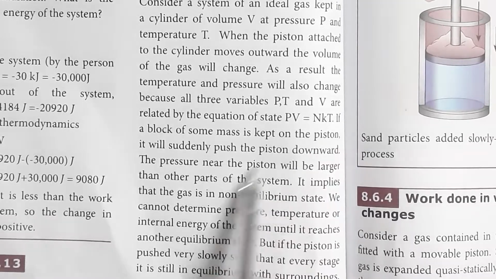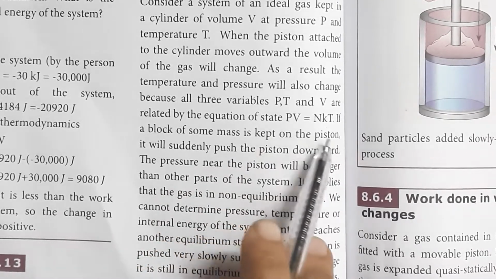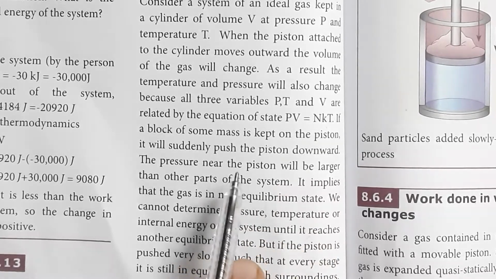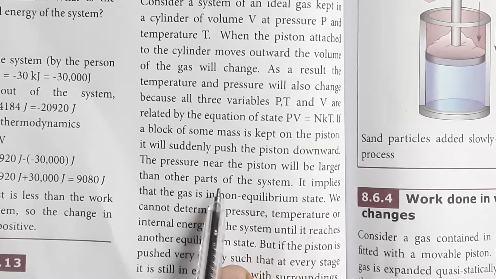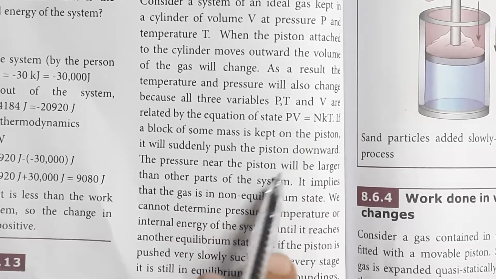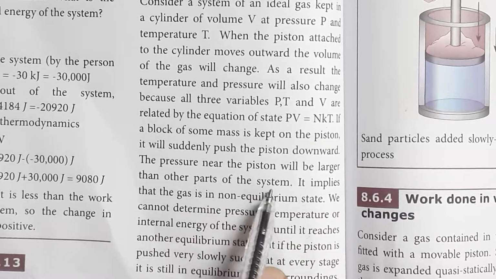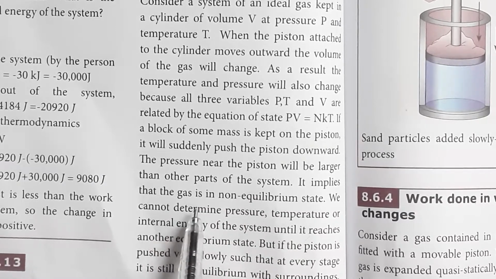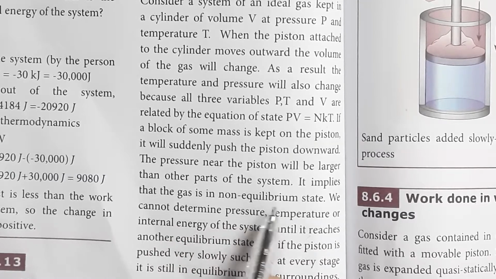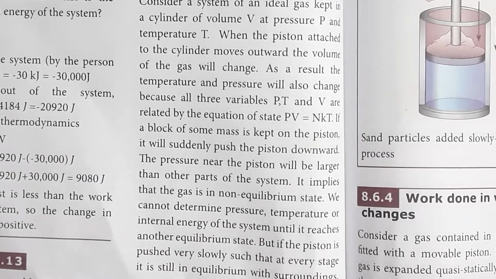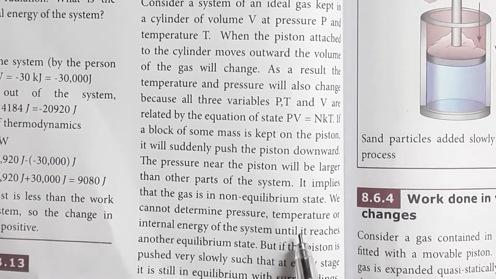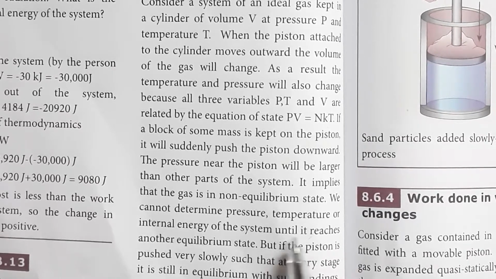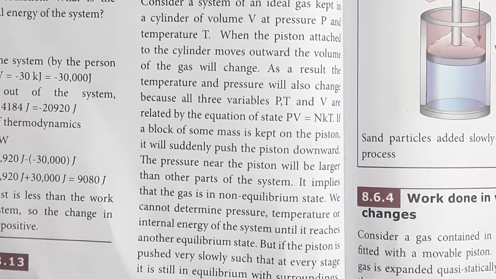Now let's see, if a block of some mass is kept on the piston, it will suddenly push the piston downward. What will happen? The pressure near the piston will be larger than the other parts of the system. So it implies that the gas is in a non-equilibrium state. That means the pressure and temperature cannot be determined properly till it reaches equilibrium.